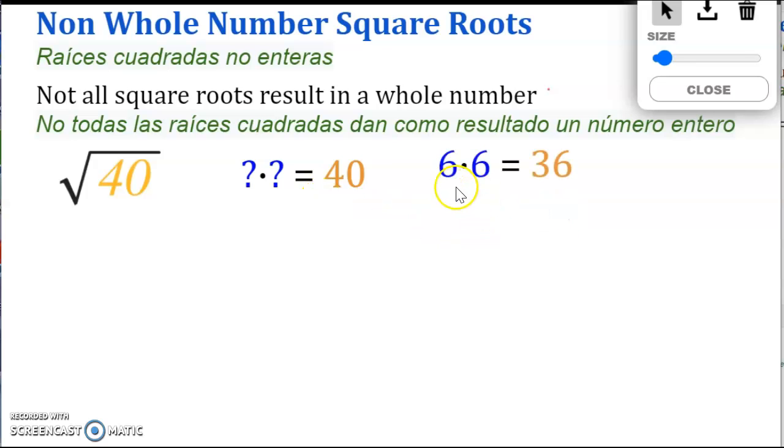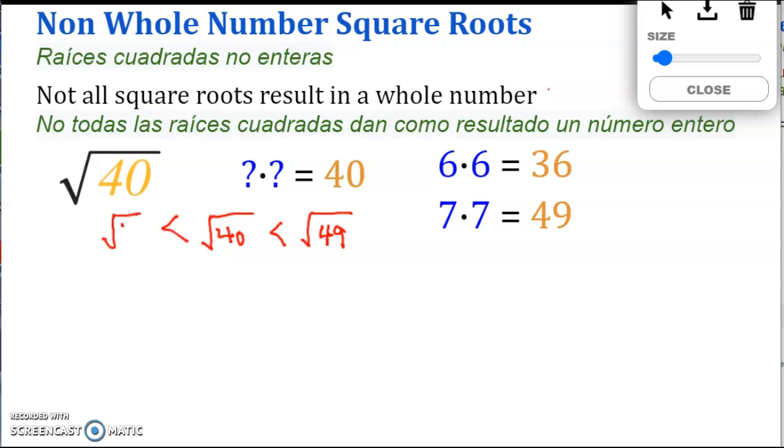Well, we know that 6 times 6 is 36 and 7 times 7 is 49. 40 is somewhere between 36 and 49, right? So I can think of this as square root of 40 being somewhere between square root of 36 and square root of 49, because 36 and 49 are the perfect squares that we do know of.